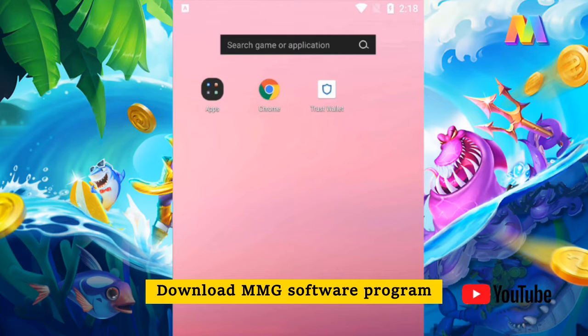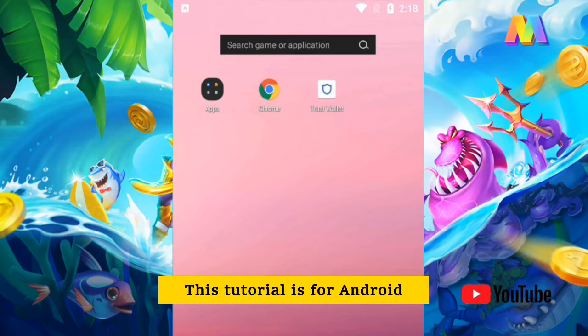Download MMG software program. This tutorial is for Android.